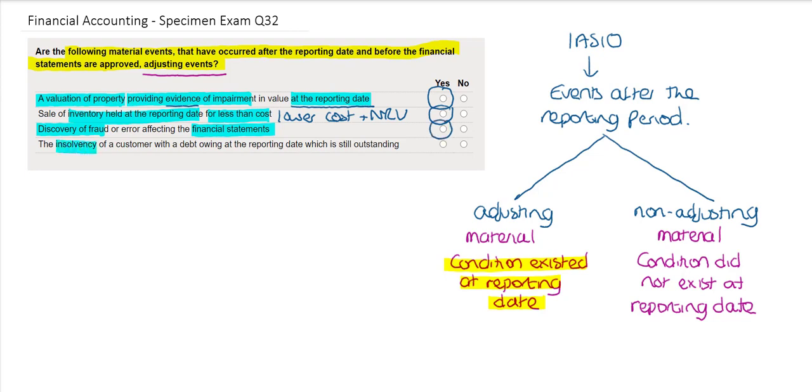Finally, there was the insolvency of a customer with a debt owing at the reporting date which is still outstanding. If the balance was owed at the reporting date and they are unable to pay, to leave that balance in the financial statements would mean that the receivables balance is overstated. The receivables balance should be adjusted to remove the debt that cannot be paid. The condition existed at the reporting date, and so we have an adjusting event.